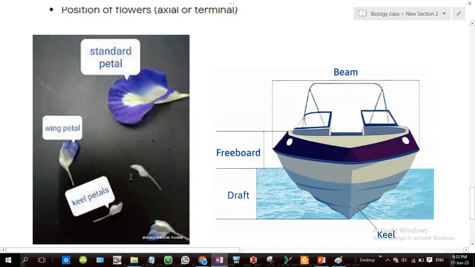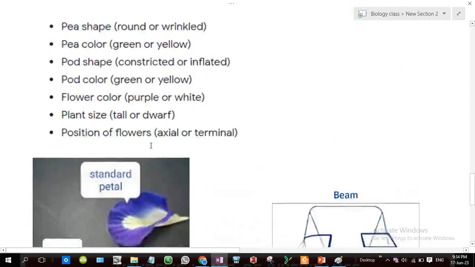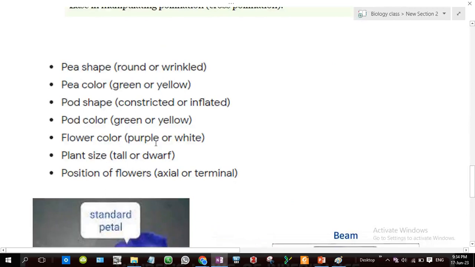Why do we call this a keel petal? It is because it resembles the keel of the boat. You can see here, the boat keel. So it resembles the keel of the boat, and that is why it is called a keel petal. The pea flower has 5 petals, out of which 2 fuse to form the keel, and it resembles the keel of the boat. That is why it is named so. Now let's see the 7 different characters he chose.